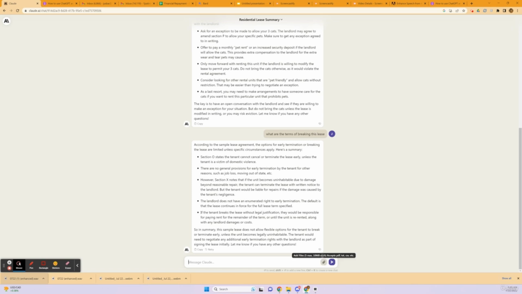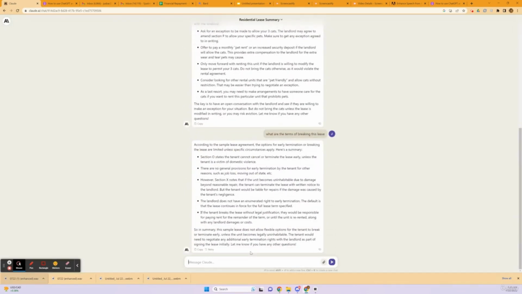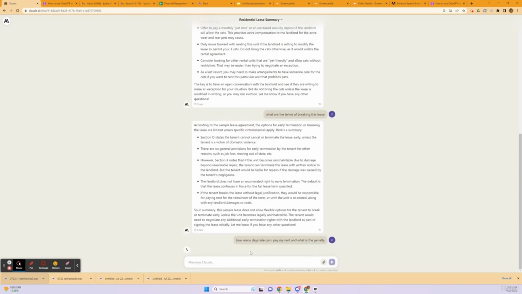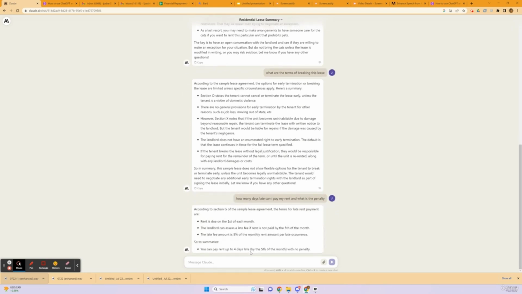And this saves a lot of time because it saves us time reading the PDF, understanding the PDF, and maybe even saves time for us needing to go out and get a lawyer or somebody that is trained in legal documents. So let's ask one more question and say, how many days late can I pay my rent, and what is the penalty? So now it's going back into the PDF and understanding the question, pulling up resources from the PDF, and also referencing it and letting us know what it says.